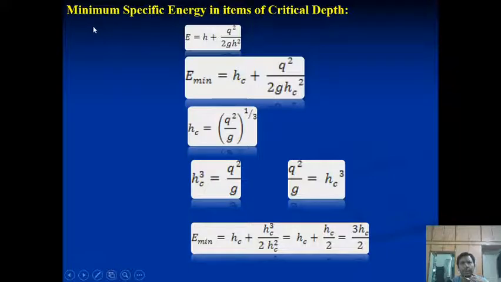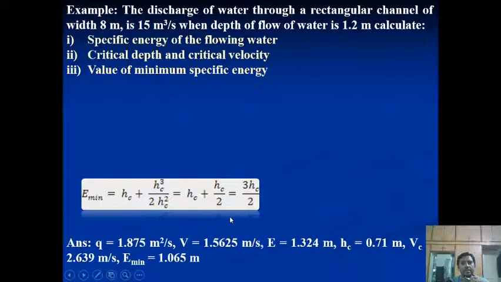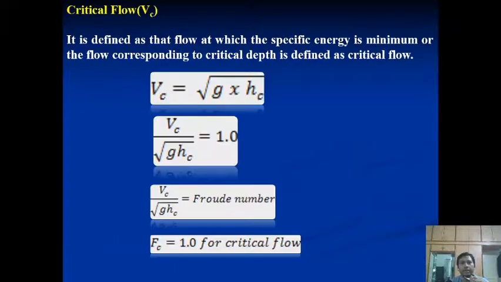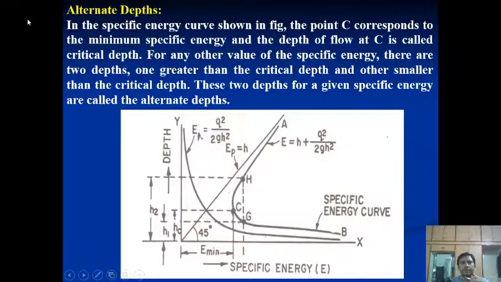Then we derive the equation for minimum specific energy, E is equal to h plus q square by 2g h square, inserting the values from the earlier equations, and we get E minimum equal to 3hc by 2. And then we have referred to examples regarding specific energy, minimum specific energy and critical depth, and then the alternate depths, meaning the depths h1 and h2 which coincide with the specific energy line.